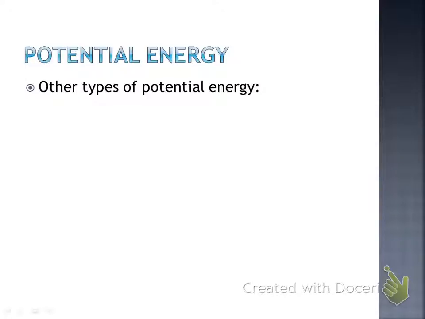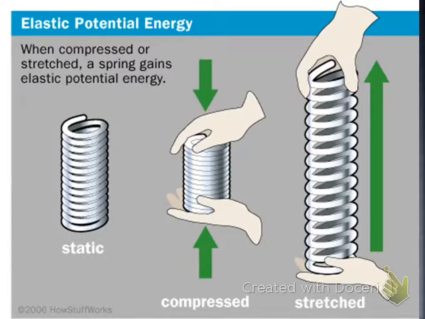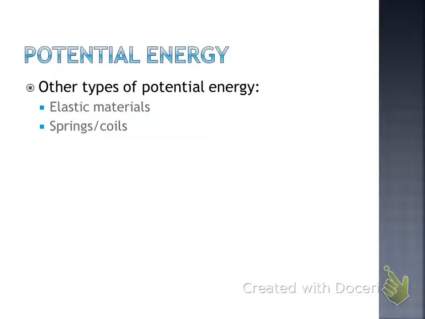All right, a couple other types of potential energy, or the one other main type we're going to look at is in elastic materials, or springs and coils. We're going to look at what the potential energy of a spring or a coil might look like. There's a whole separate equation for the potential energy of a spring. But we need to outline what a spring looks like and what it acts like here.